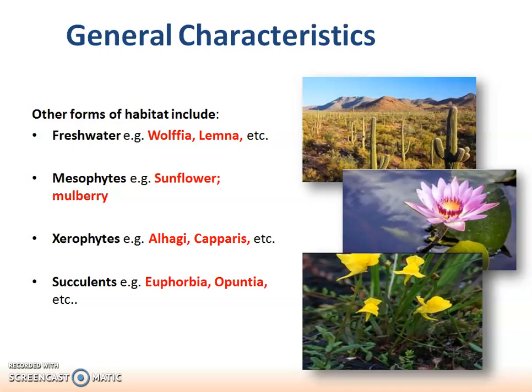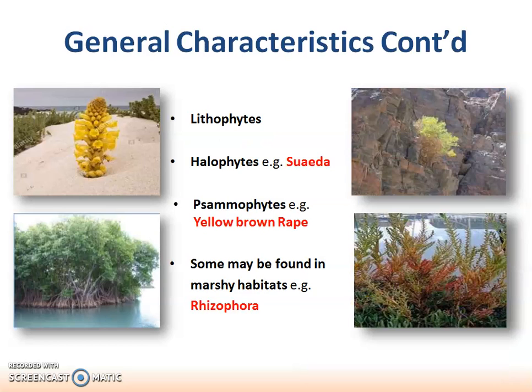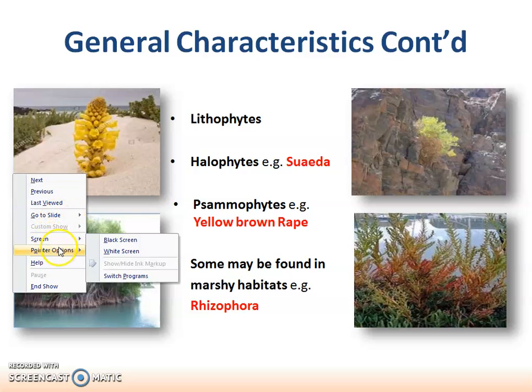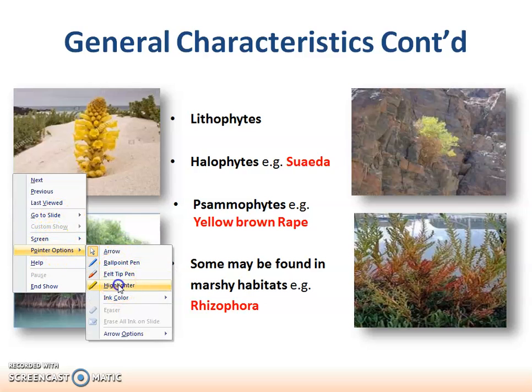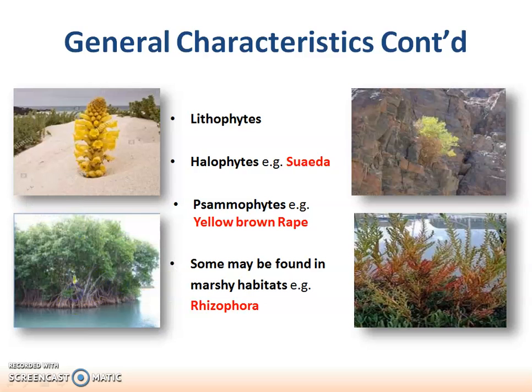Lithophytes grow on rocks. Halophytes grow in saline areas. Psammophytes grow on sandy areas, and some may be found in marshy places like Rhizophora. Marshy ones are the mangroves. You can see the picture here. These are the mangroves.